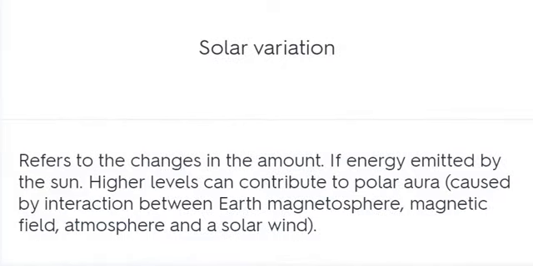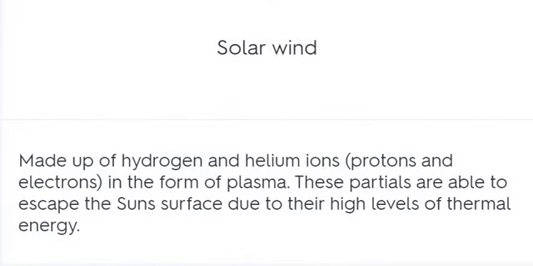Solar variation refers to the changes in the amount of energy emitted by the Sun. Higher levels can contribute to polar auroras. Solar wind. Made up of hydrogen and helium ions in the form of plasma. These particles are able to escape the Sun's surface due to their high levels of thermal energy.